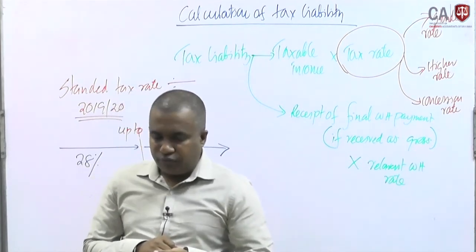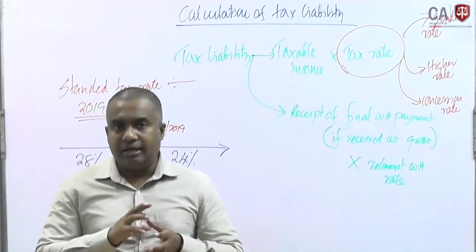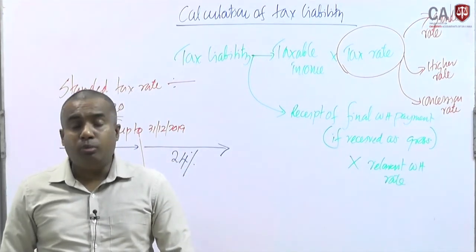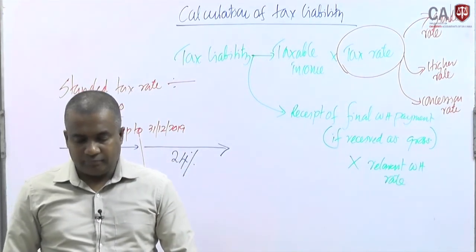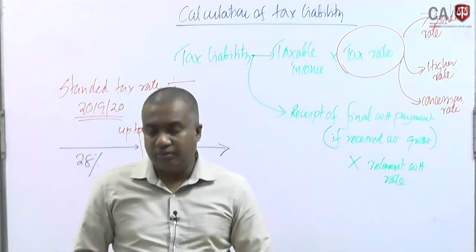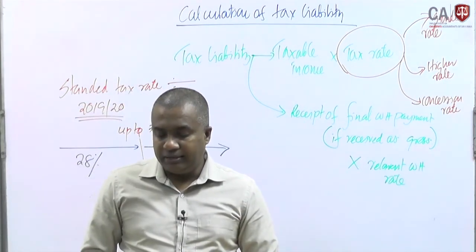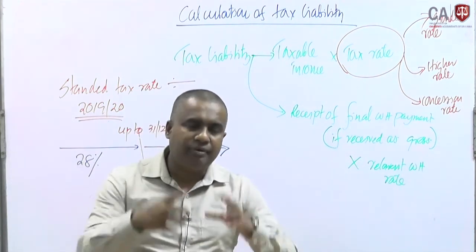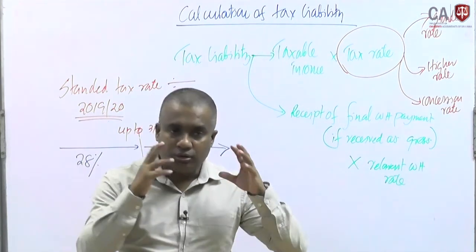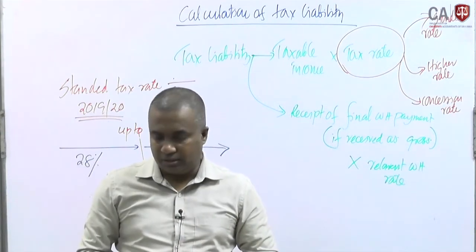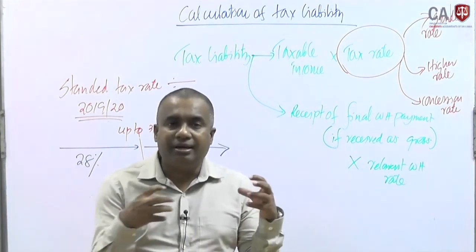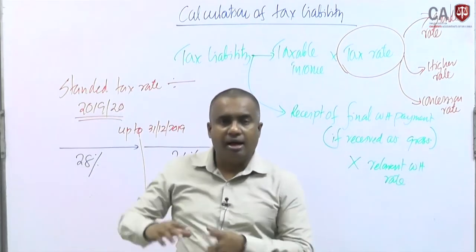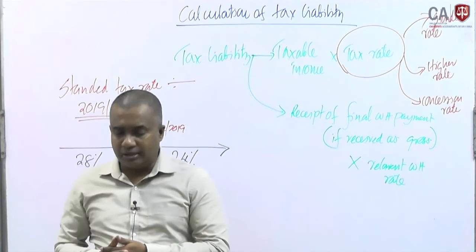Higher rate is applicable for any company engaged in betting and gambling, and liquor and tobacco business, excluding such income which is merely incidental to another business. If it is directly connected with those businesses, no issue, definitely you have to apply the 14%. If it is not directly connected with the liquor, tobacco, betting and gambling business, you can separate it and apply the 28% rate.